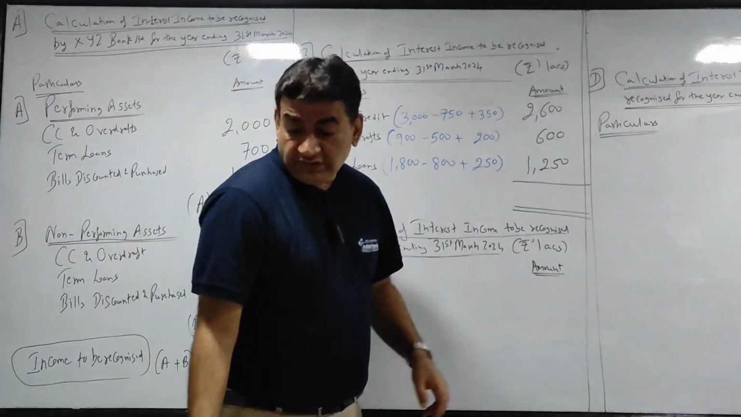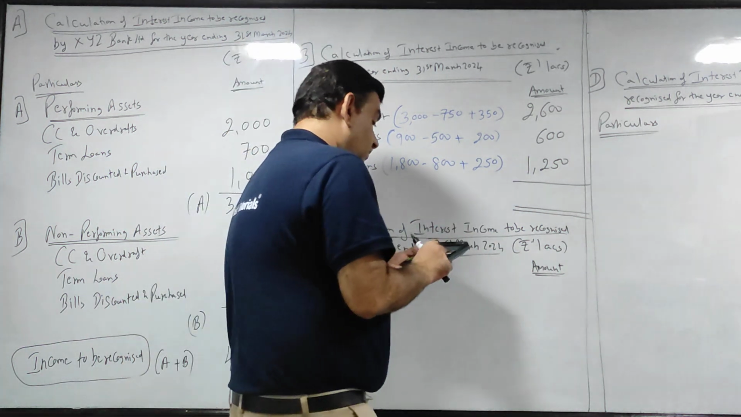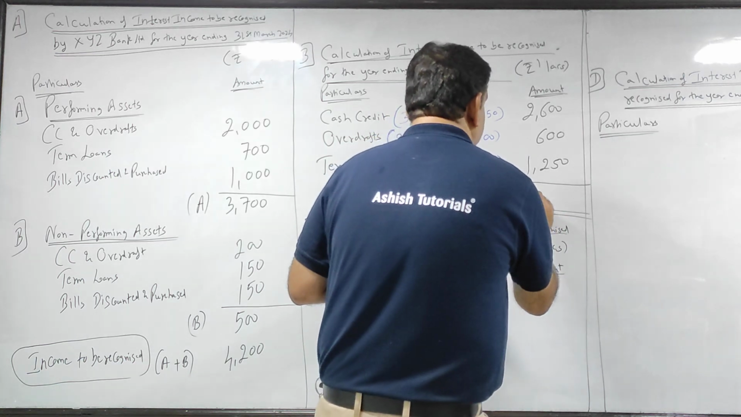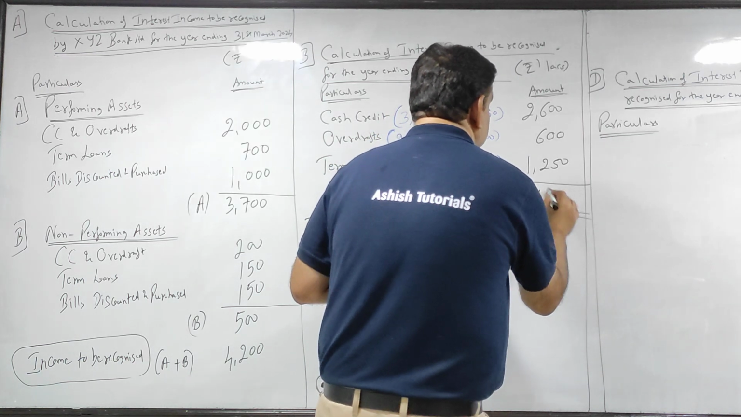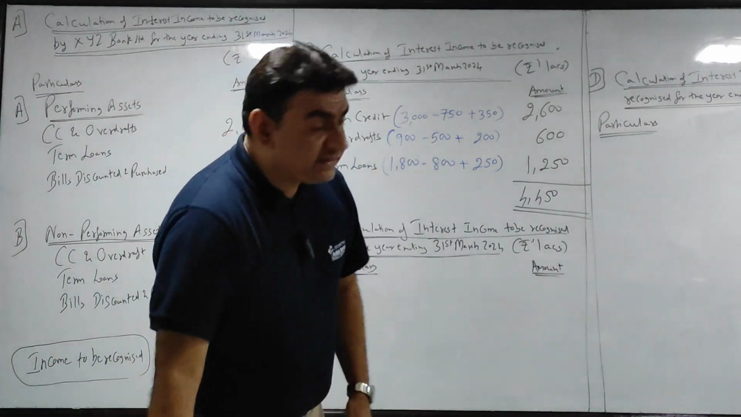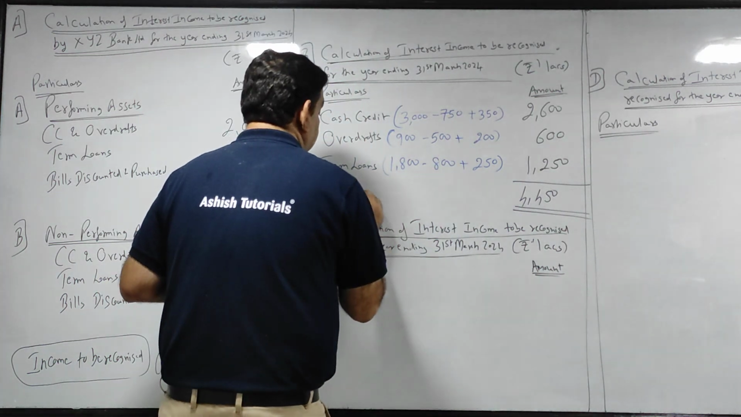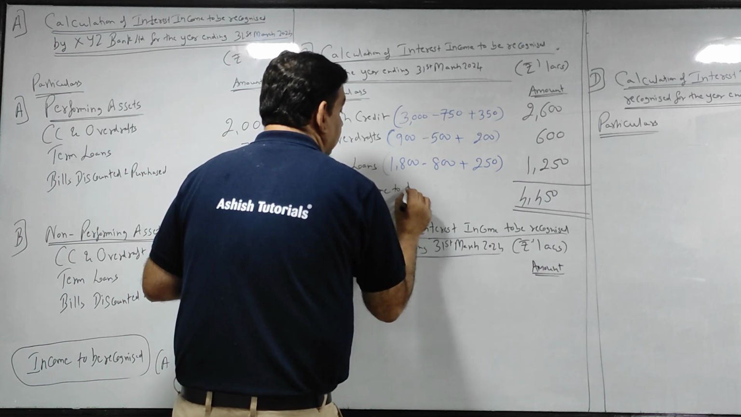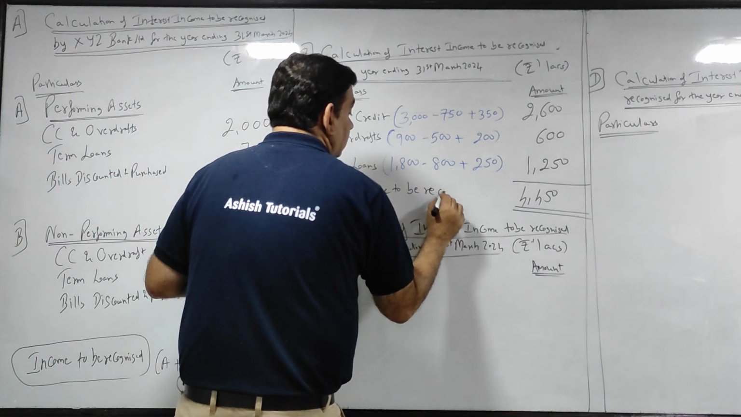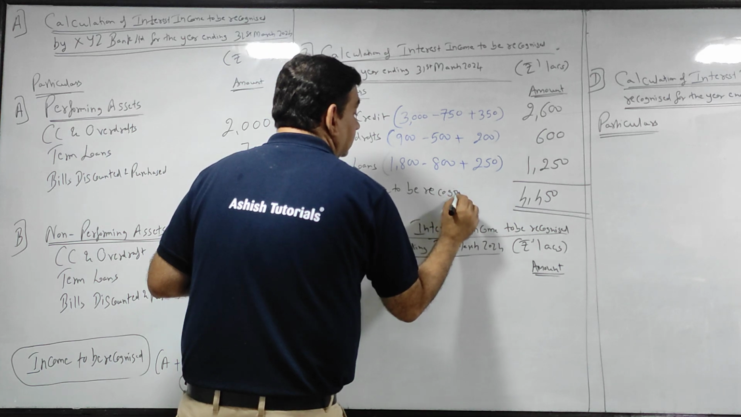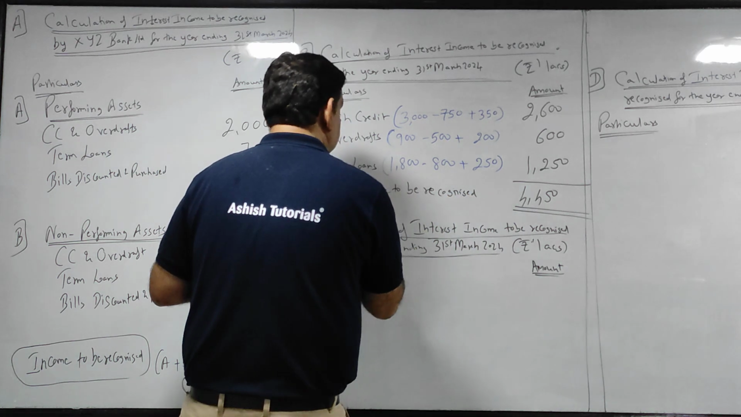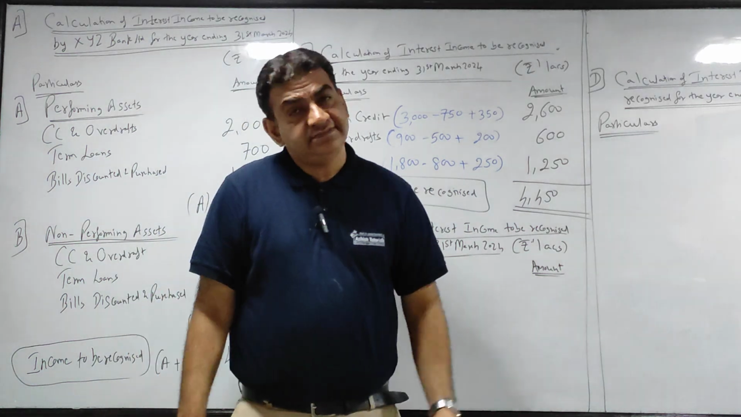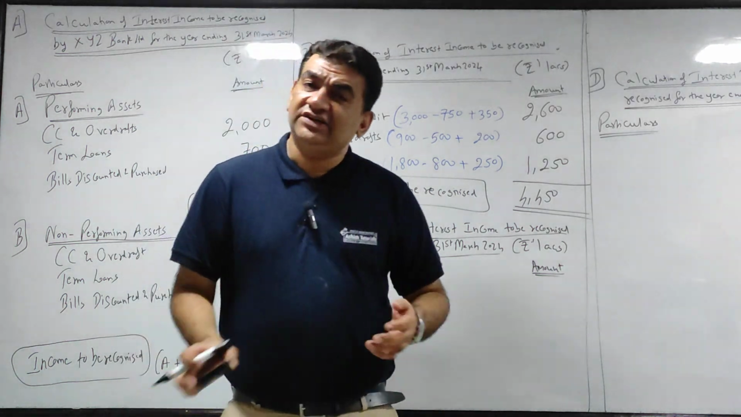Got it? So now take the total. So 2,600 plus 600 plus 1250, 4450 becomes my income to be recognized, or interest income to be recognized. Got it guys? Chalo, let's take the third variety now.